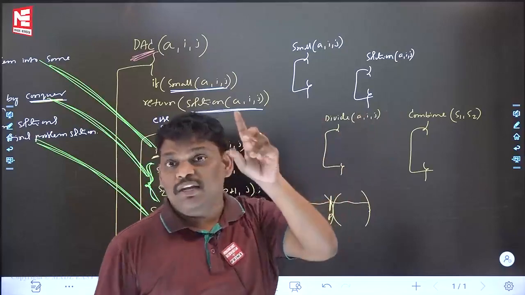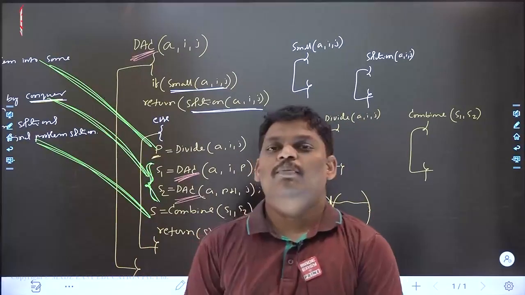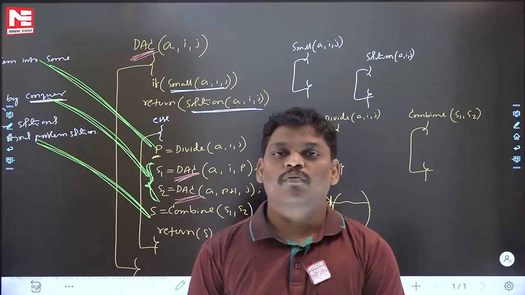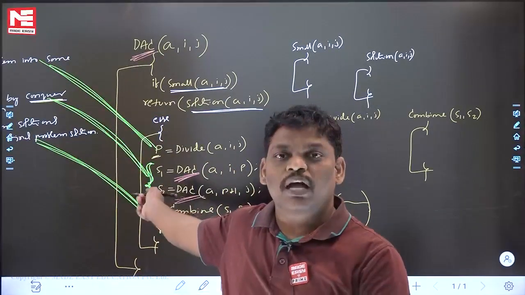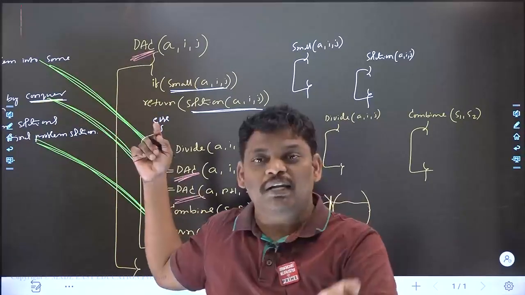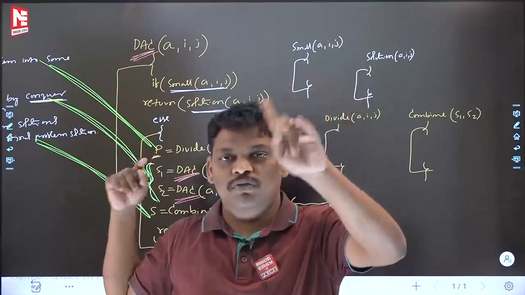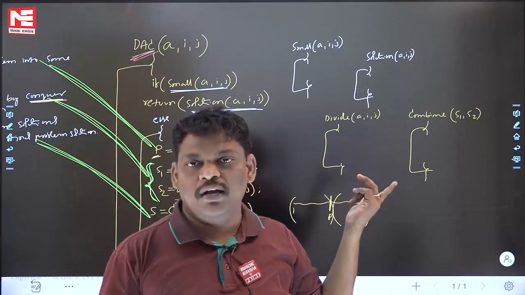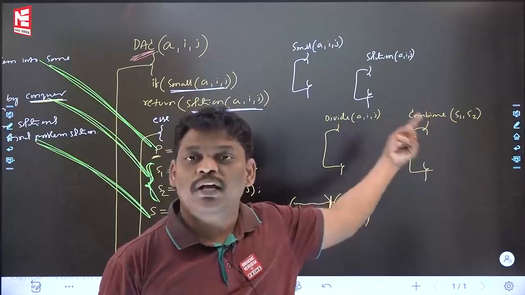I am repeating, it is a very, very interesting line. Let me write now. I have a problem, and I want to solve it using divide and conquer, meaning using this algorithm. But this algorithm internally contains four functions, and that code I should write. To solve my problem using divide and conquer, I have to write the four functions code myself.